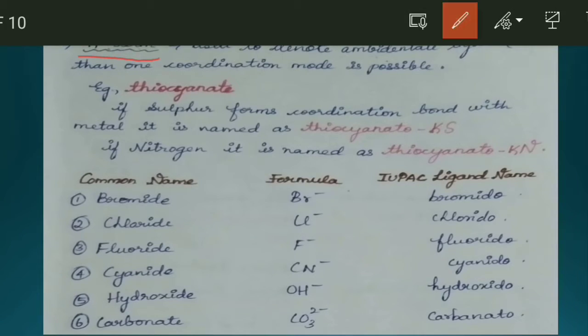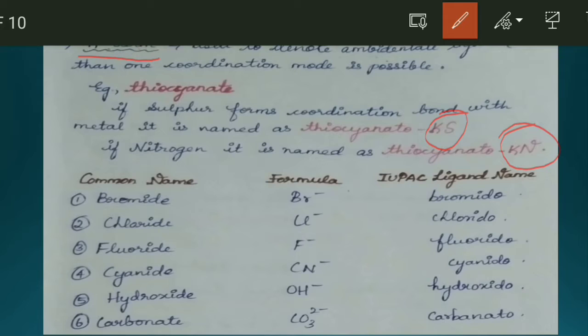Example is thiocyanate. Thiocyanate forms a coordination bond with the metal ion through both sulfur and nitrogen. If the bonding occurs in more than one possible way, it is called an ambidentate ligand.